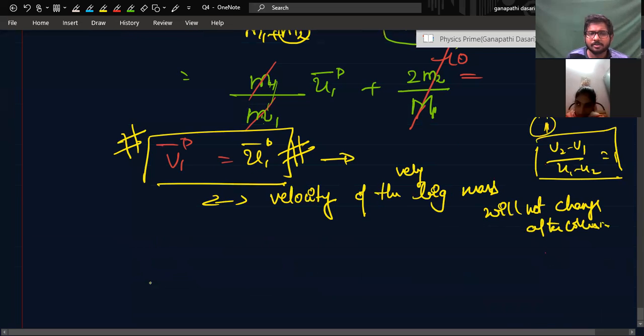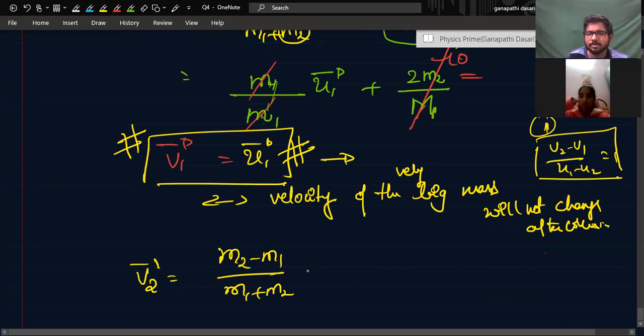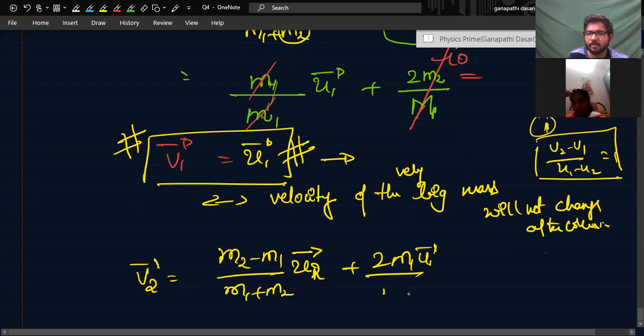Similarly, what is V2, the velocity of the smaller mass after collision? V2 vector is (M2 minus M1) by (M1 plus M2) into U2 vector, plus 2M1 U1 vector by (M1 plus M2).